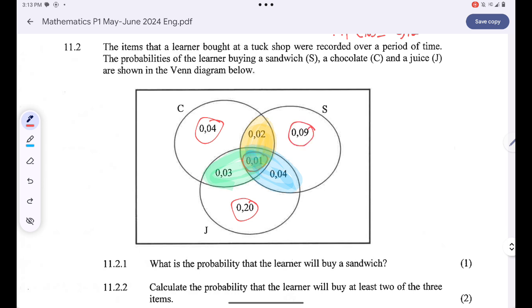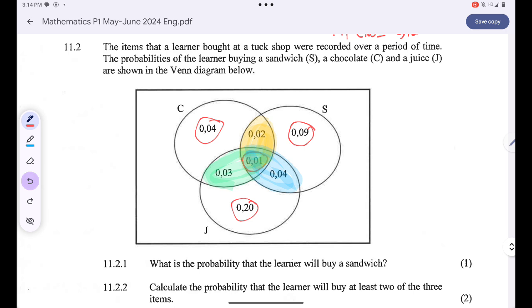If ever they ask you to find the probability that a learner will buy a chocolate, it will be this entire section of chocolate. Determine the probability that a learner will buy juice, this entire section. The probability that a learner will buy a sandwich, it will be this entire section over there. And then there is another chance that a learner may not buy any of the three things. So that probability should be written over there. And how do we get that probability?